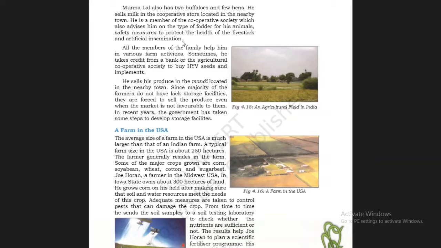So this thing also he used to know from them. All the members of the family help him in various farm activities. All his family members used to help him in farming.